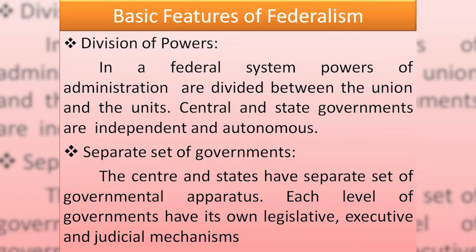Each level of government has its own legislative, executive and judicial mechanisms. In a federal system, we have legislative, executive and judicial mechanisms at the union level as well as at the state levels. That is another important feature of federalism.